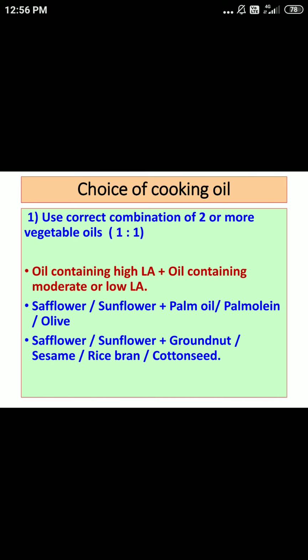Also, oils containing a high amount of linoleic acid can be combined with oils containing a moderate or low amount of linoleic acid. So here we can combine those oils which contain high linoleic acid with those which contain low linoleic acid. This combination is safflower or sunflower, either of these, plus palm, palmolein or olive. Another combination can be safflower or sunflower plus either groundnut, sesame, rice bran or cottonseed.